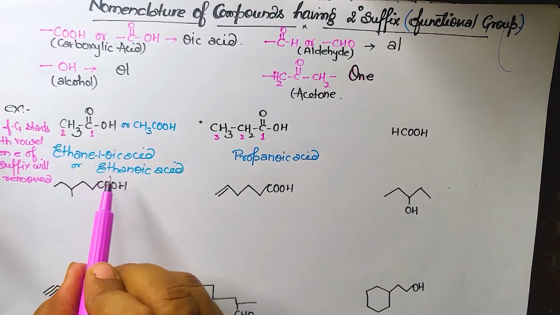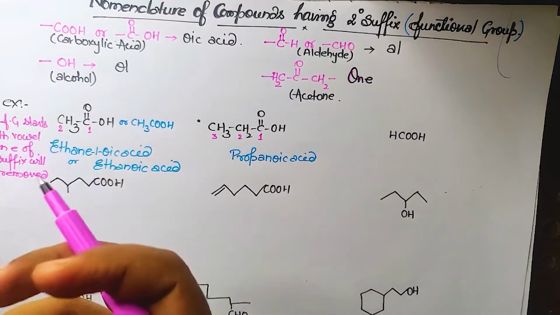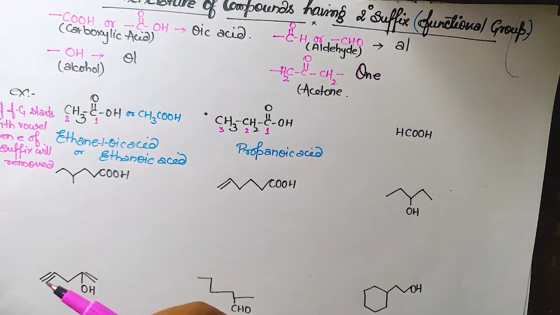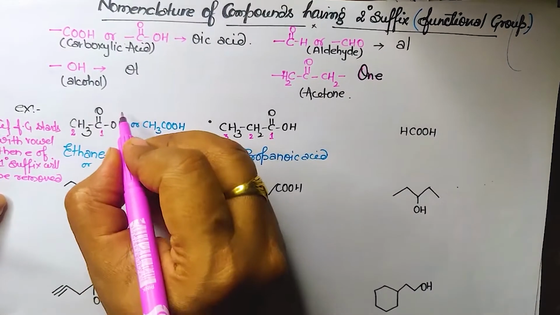One important thing I'm going to tell you about this: the IUPAC name. IUPAC means International Union of Pure and Applied Chemistry. That is the organization which gives a fixed name to every compound. All over the world, wherever you go, this name will be applicable. यही fix है, ठीक है? But the common name by which we can sell it, by which we can buy it, the trade name, the commercial name, for this is acetic acid.